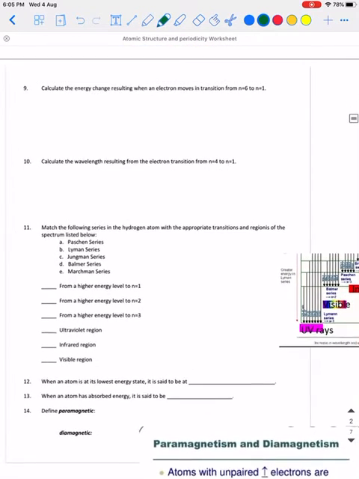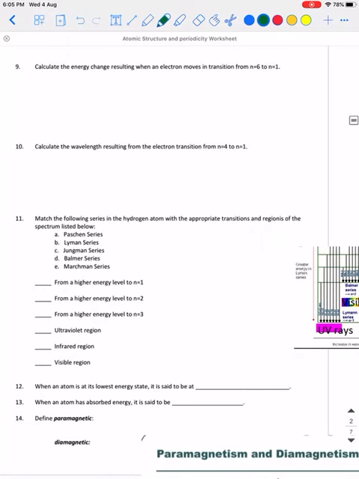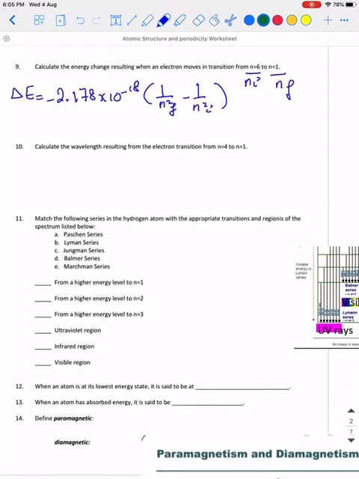Calculate the energy change resulting when an electron moves in a transition from n equals 6 to n equals 1. From n equals 6, which means this is the initial, n equals 1, this is the final. I want to find the energy change, so the formula is delta E equals minus 2.178 times 10 to the negative 18, 1 over n squared final minus 1 over n squared initial, which is minus 2.178 times 10 to the negative 18, 1 over 1 minus 1 over 36.